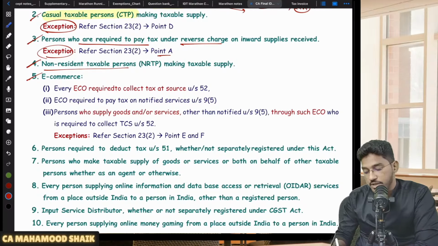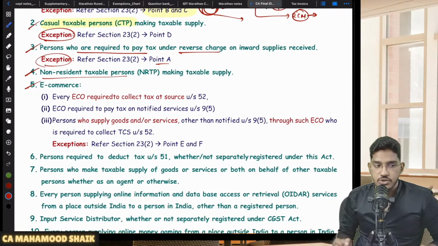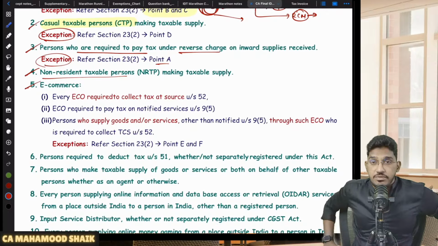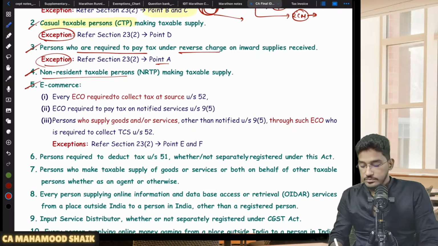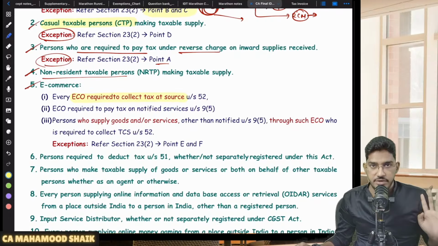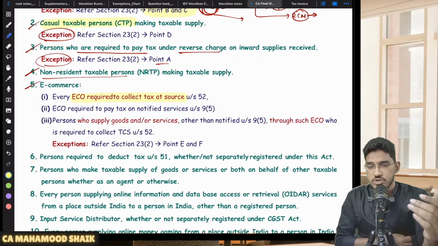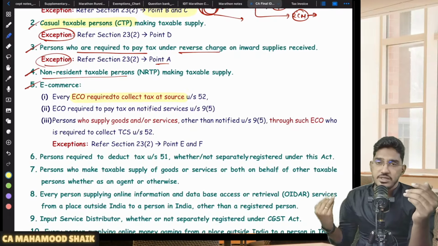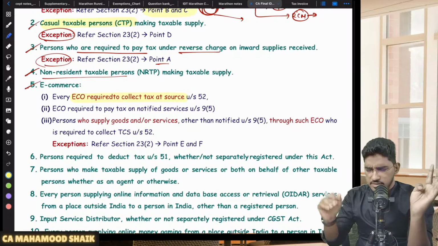Then we have the e-commerce operator. Today e-commerce business has become part and parcel of our life. So they have put the responsibility of compulsory registration even on the e-commerce operator. But which kind of e-commerce operators, sir? They have spoken about two kinds of e-commerce operators. Who are they? Those e-commerce operators who are required to collect TCS under section 52. We will see who those e-commerce operators are, who are required to collect TCS under section 52, in the TCS chapter. We have a dedicated chapter on e-commerce operators, and there we will see.